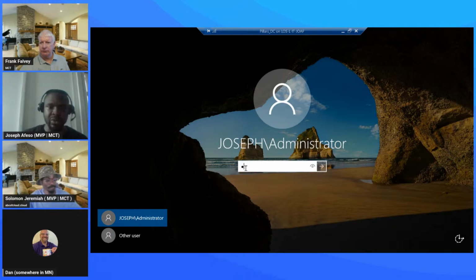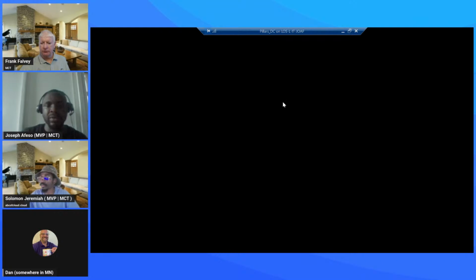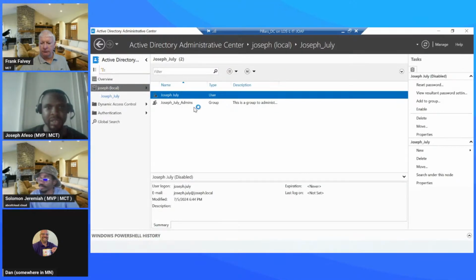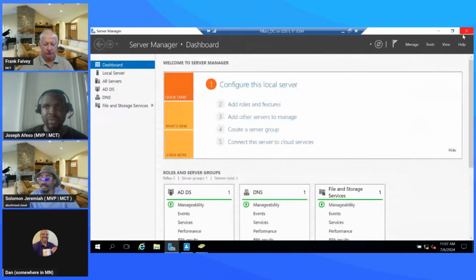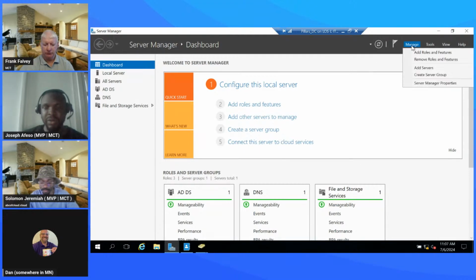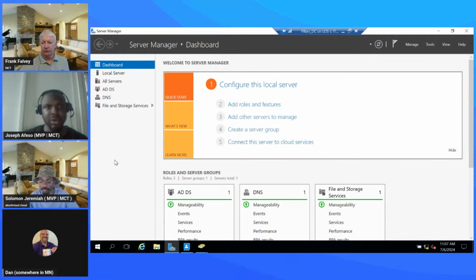I'm just going to put in my password. Okay, so this takes me into my on-premise environment, and the object I'll be creating today is basically going to be a user. If we have time, we may come back to create a group, but this is how it flows.